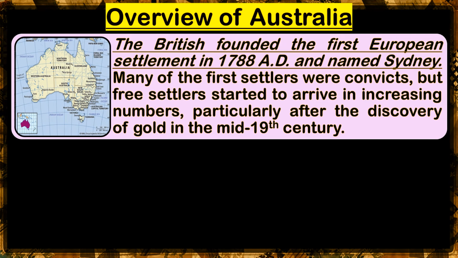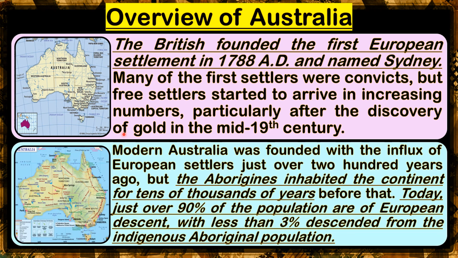Now class, let us study about the overview of Australia. The British founded the first European settlement in 1788 AD and named Sydney. Many of the first settlers were convicts or prisoners, but free settlers started to arrive in increasing numbers, particularly after the discovery of gold in the mid-19th century.